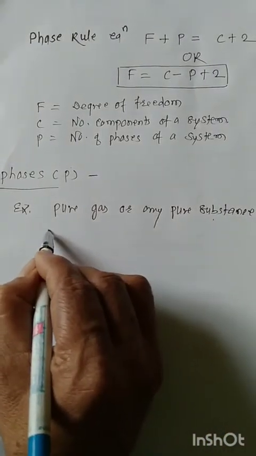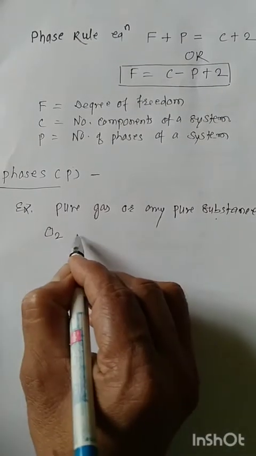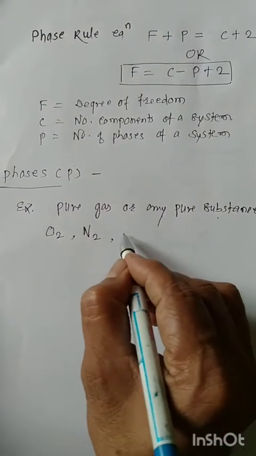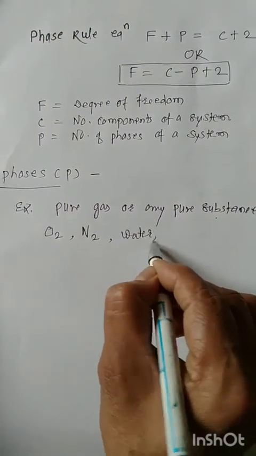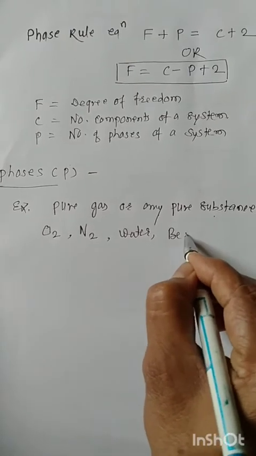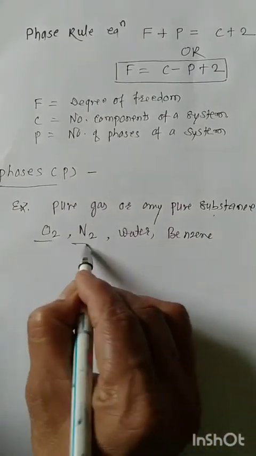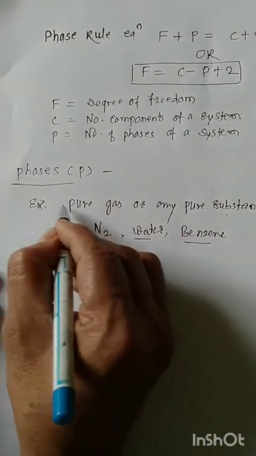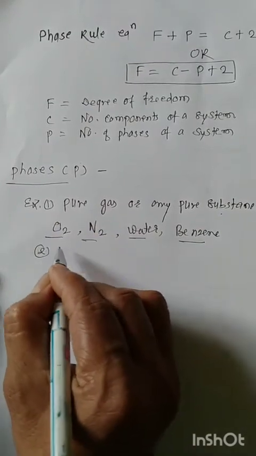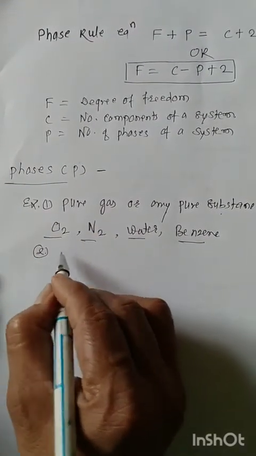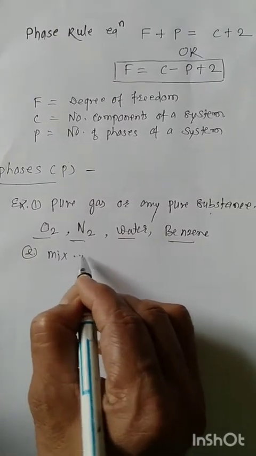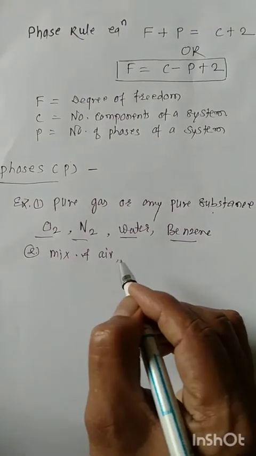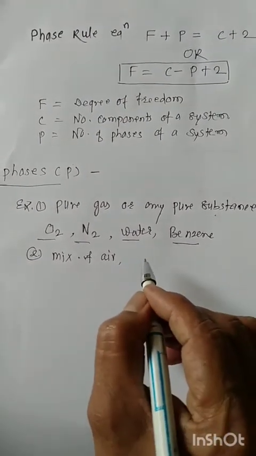Examples: O2, nitrogen, water, benzene. Each substance has a single phase. Now take a second example, a mixture of air. A mixture of air, how many phases does it consist of?